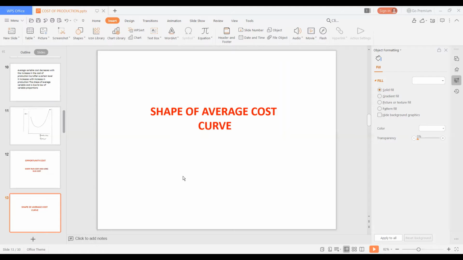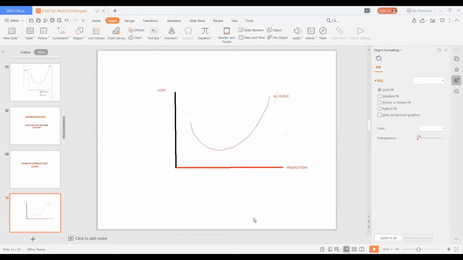It goes on decreasing and never touches the x-axis. But the shape of the average variable cost is U-shaped. The shape of the average cost is just the same as the average variable cost. Here is the shape of the AC curve. It is also U-shaped. Here is the minimum point of the AC curve.